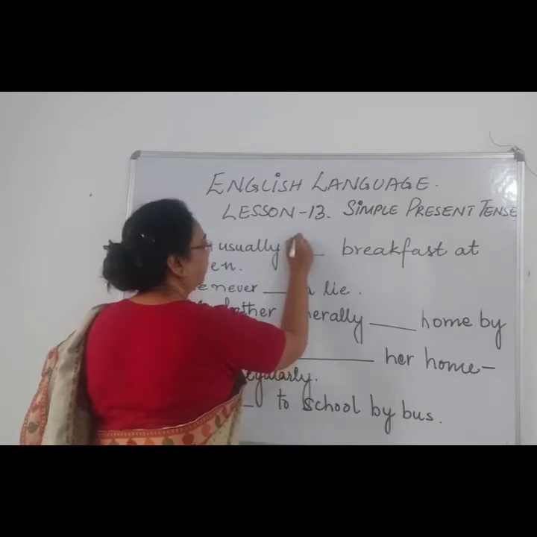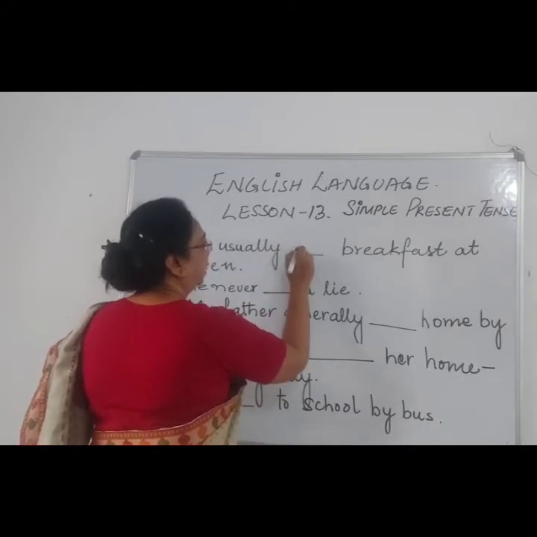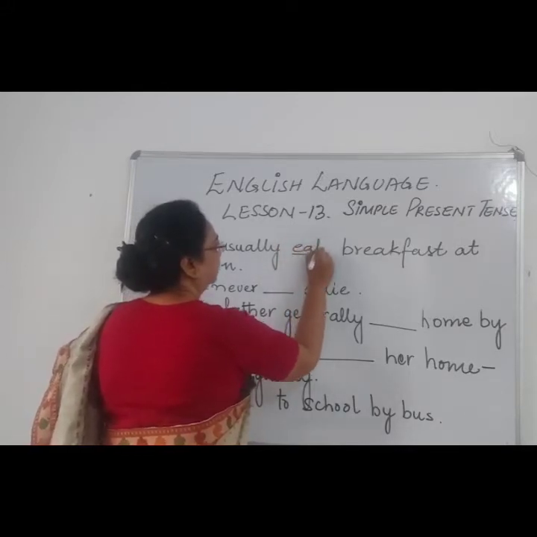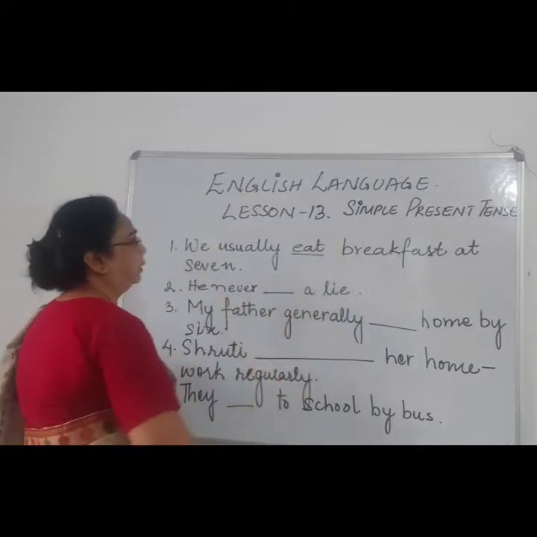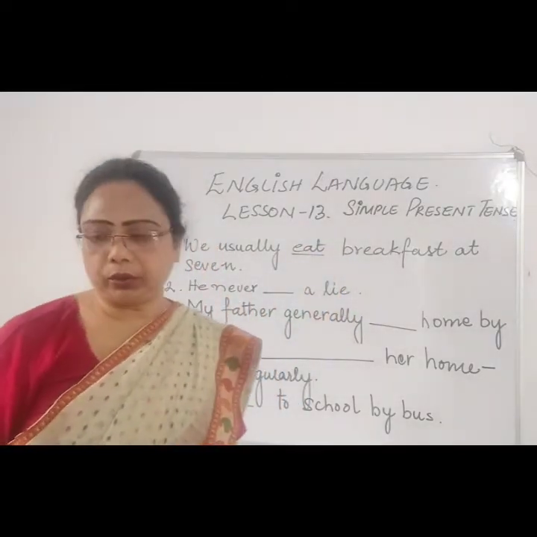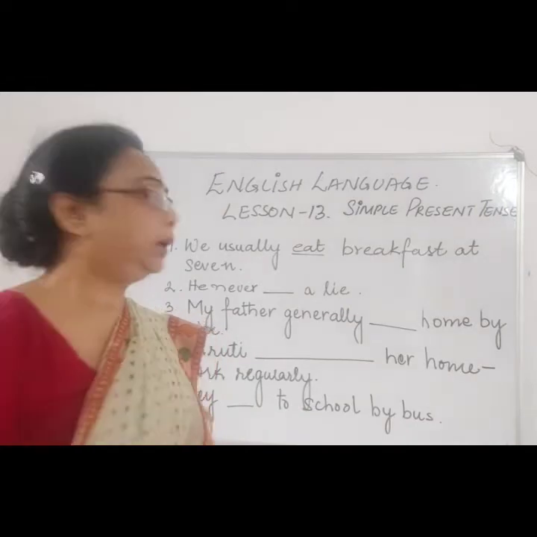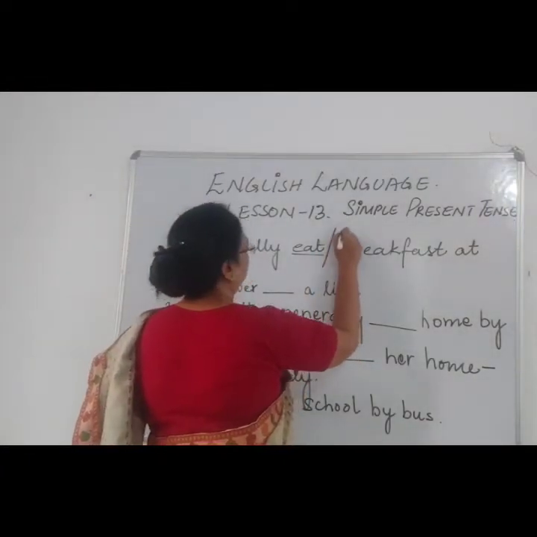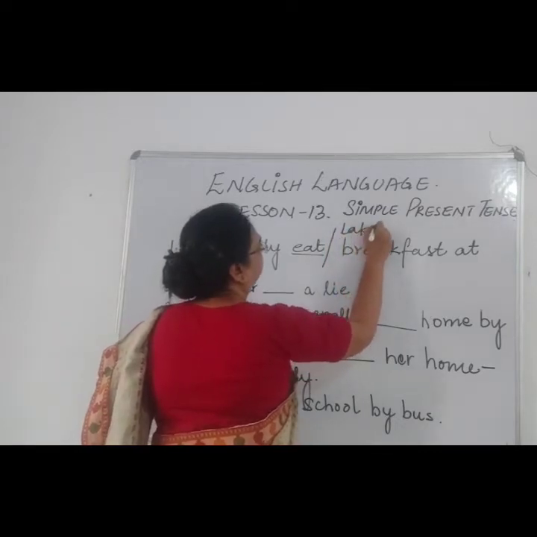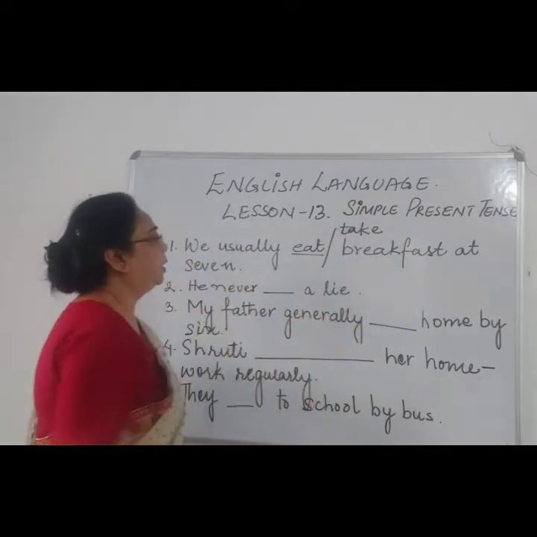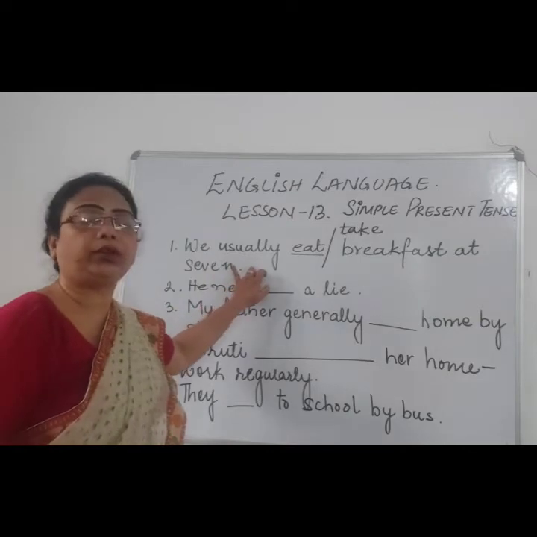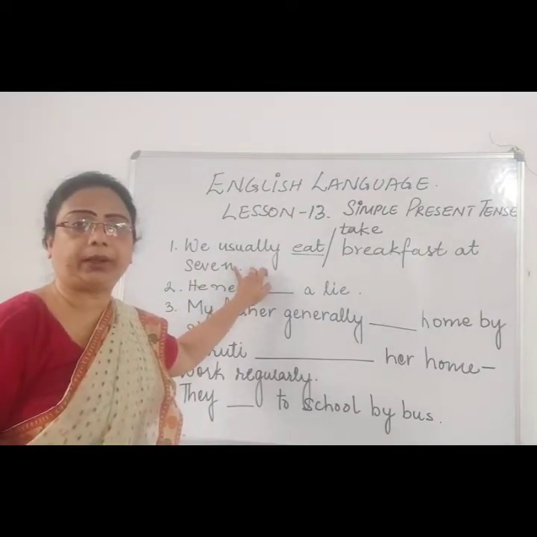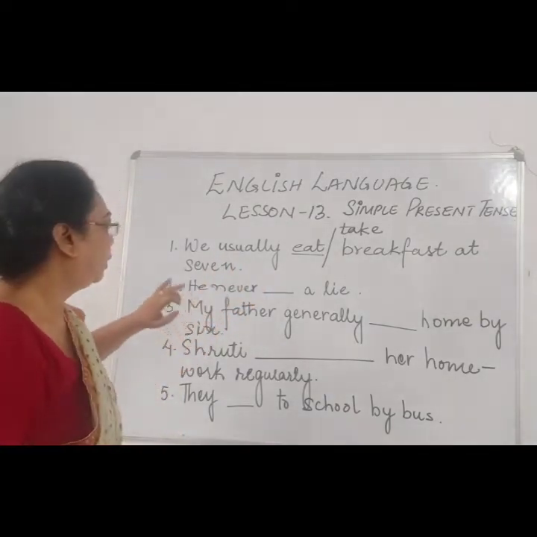We usually eat our breakfast at 7. Or you can also use we usually take our breakfast at 7. Now this sentence is showing a daily habit, right?